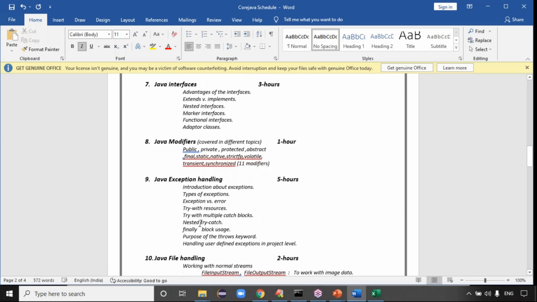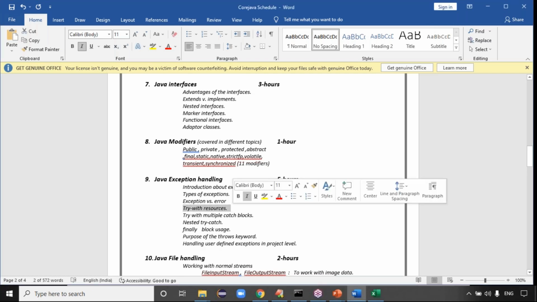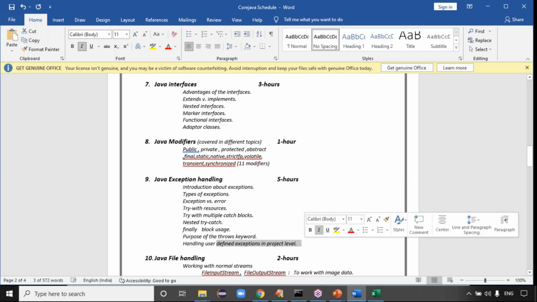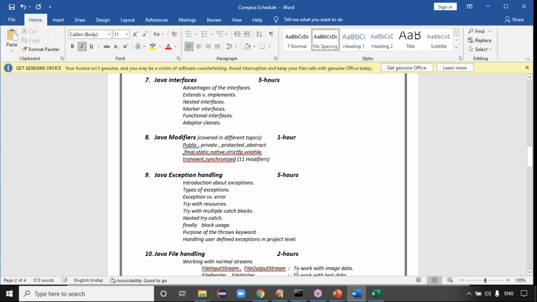In the real time, how to create exceptions, guys. In real time, we have to create our own exceptions and use that exception in our project, right? How to create user defined exceptions, try with resources concept, how to handle them. Purpose of throws keyword, handling the user defined exceptions at project level.